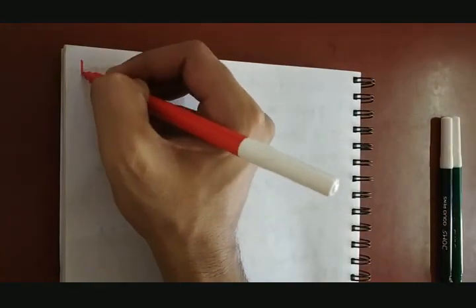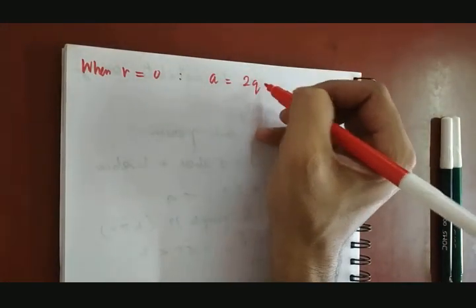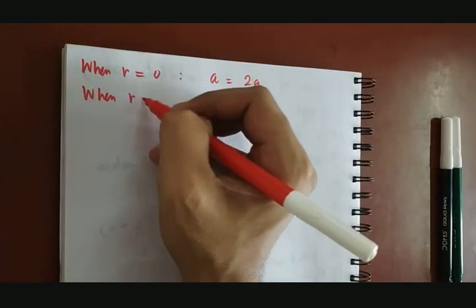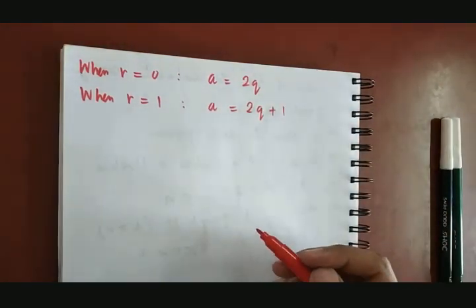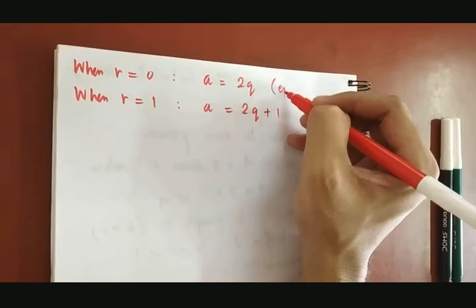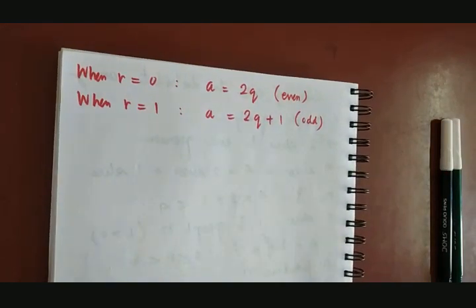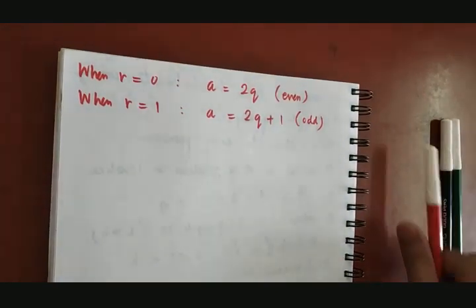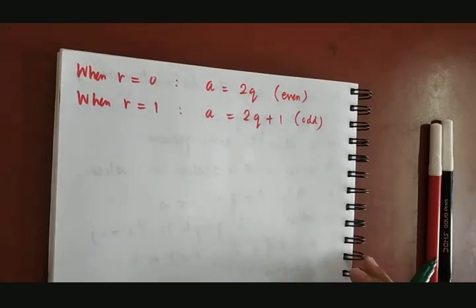So when r equals 0, a can be written in the form 2q, and when r equals 1, a can be written in the form 2q plus 1. Getting my point? So any integer is either of the form 2q or 2q plus 1. We call the first an even integer and the second an odd integer. So this division algorithm provides a very good example of motivating even and odd numbers, right? Why they were defined.